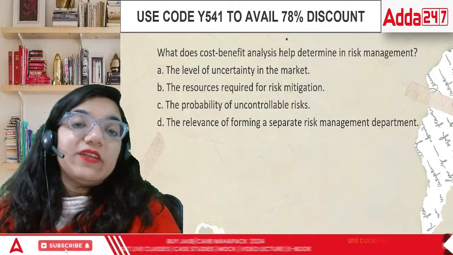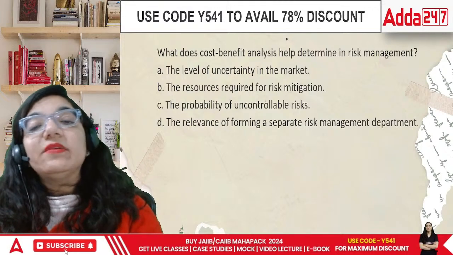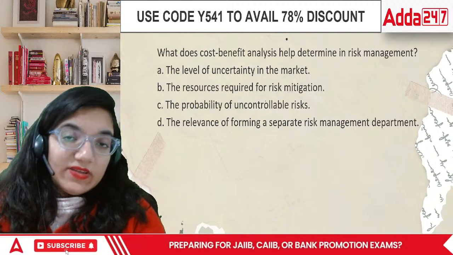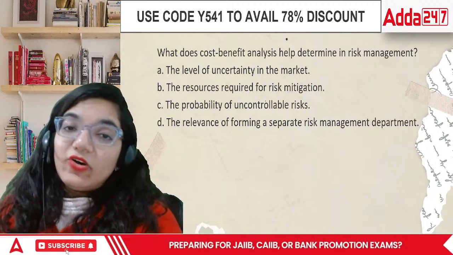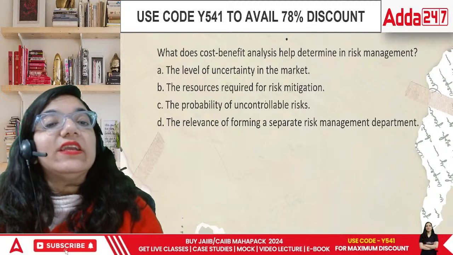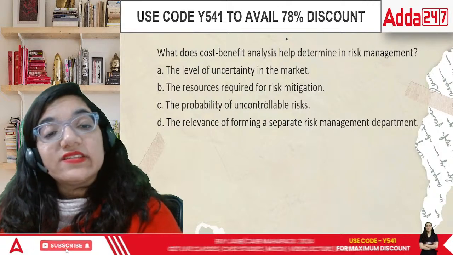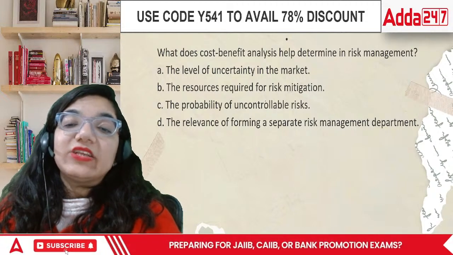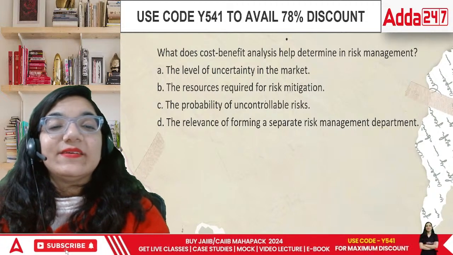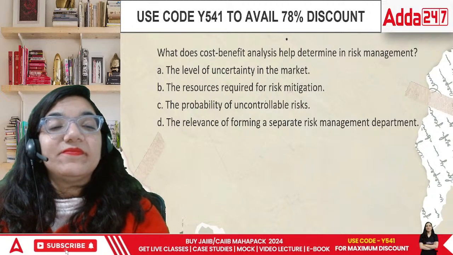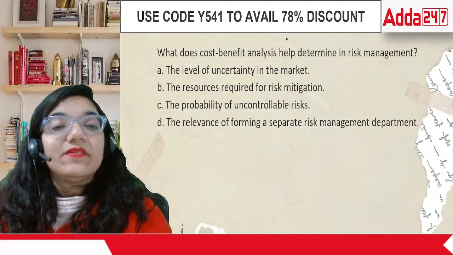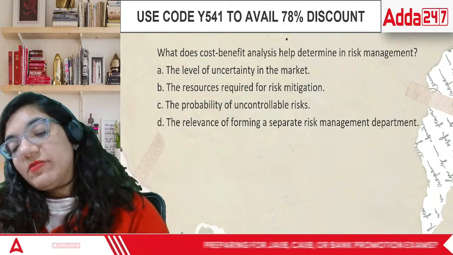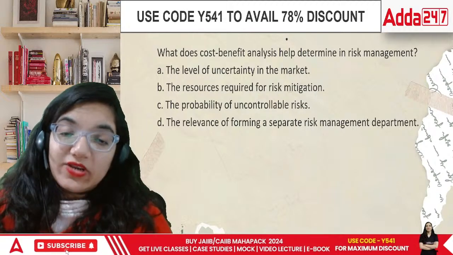What does the cost benefit analysis help determine in risk management? The level of uncertainty in the market, the resources required for risk mitigation, the probability of uncontrollable risks, or the relevance of forming a separate risk management department. Cost benefit means what you're getting for the business.